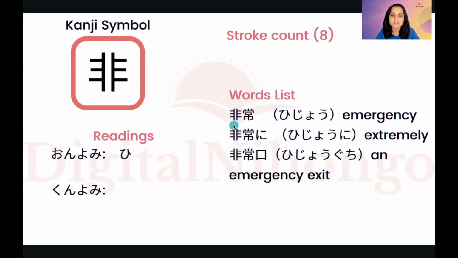The first kanji is "hi". Okay. See this word, hijo. It's a very commonly seen word. If you are living in Japan, I'm very sure that you have seen this word at multiple places.